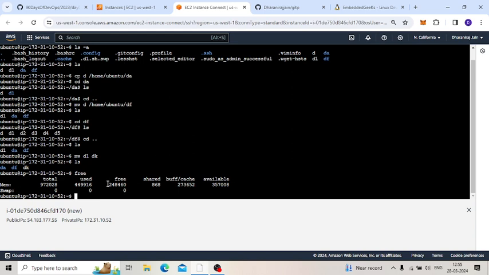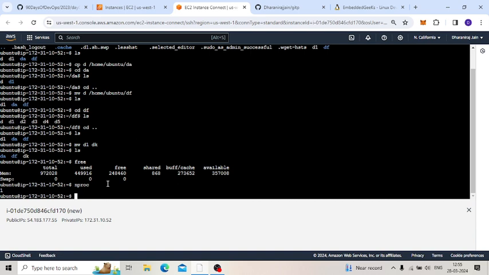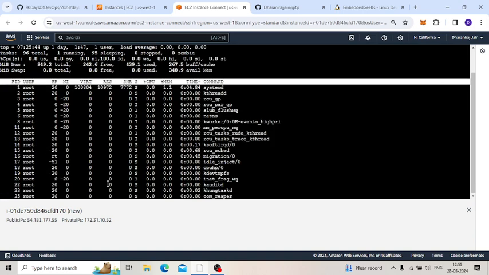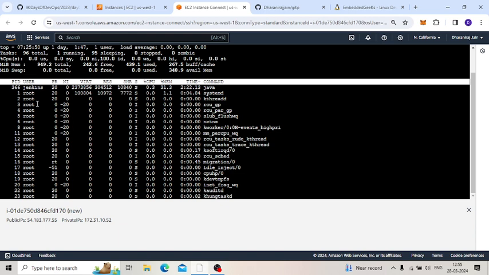And one more thing: if you want to check which processes are running, we can use the nproc command. Only one is running, that is this system. If you want to see all this information in one command, then you can use one more command. That command is top. So here you can see which applications are running. We can see Jenkins and Ubuntu are running.